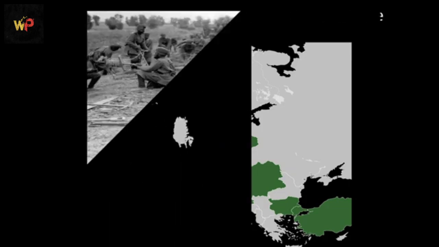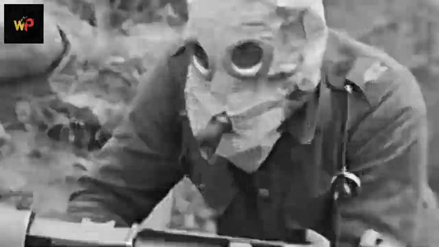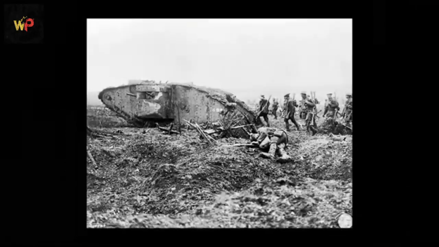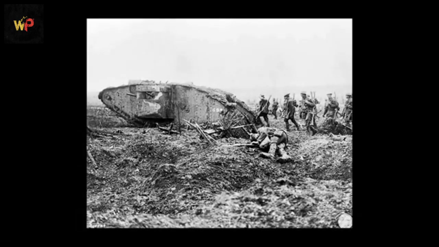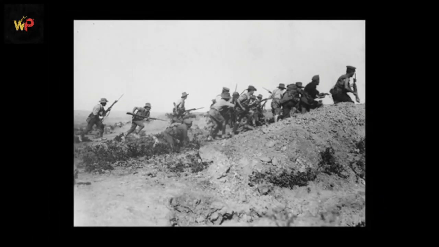Much of the fighting took place in trenches on the Western Front, stretching from the North Sea to Switzerland. Trench warfare, combined with new weapons like machine guns, poison gas, and tanks, led to massive casualties. Battles such as the Somme and Verdun became symbols of horrific slaughter.